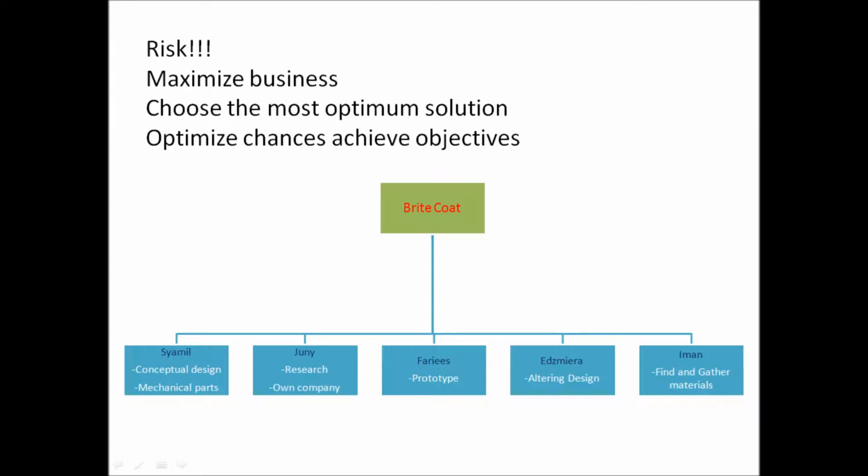The risk that we are having in this group is to maximize the business value, to choose the most optimum solution, and to optimize the chances of achieving the objective, which is to reduce the defect rate. As you can see in the work breakdown section, I'm doing the conceptual design and mechanical parts. Meanwhile, Juni is doing the research since it is his own company, Faris is doing the prototype, and Izmira is doing the altering design, while Iman, who is easy to be moving around, finds and gathers materials.